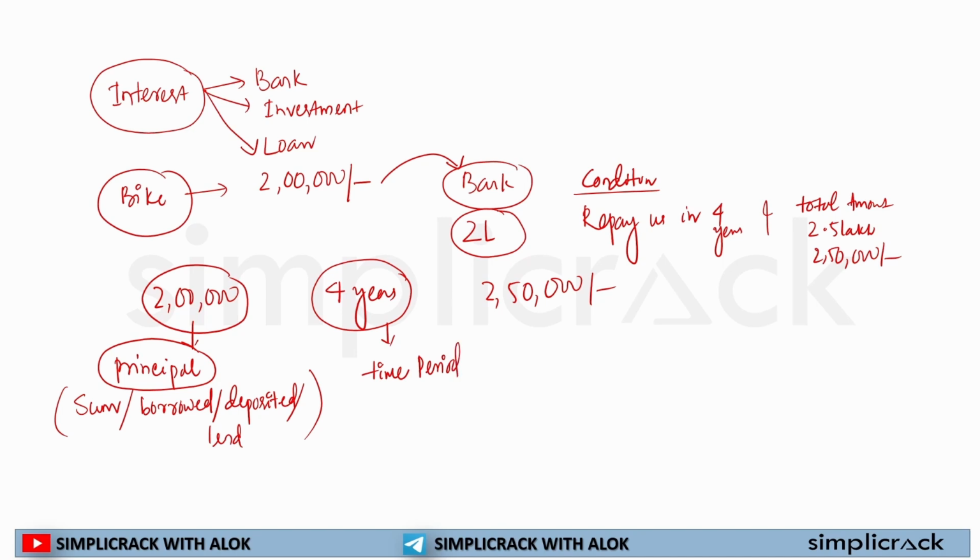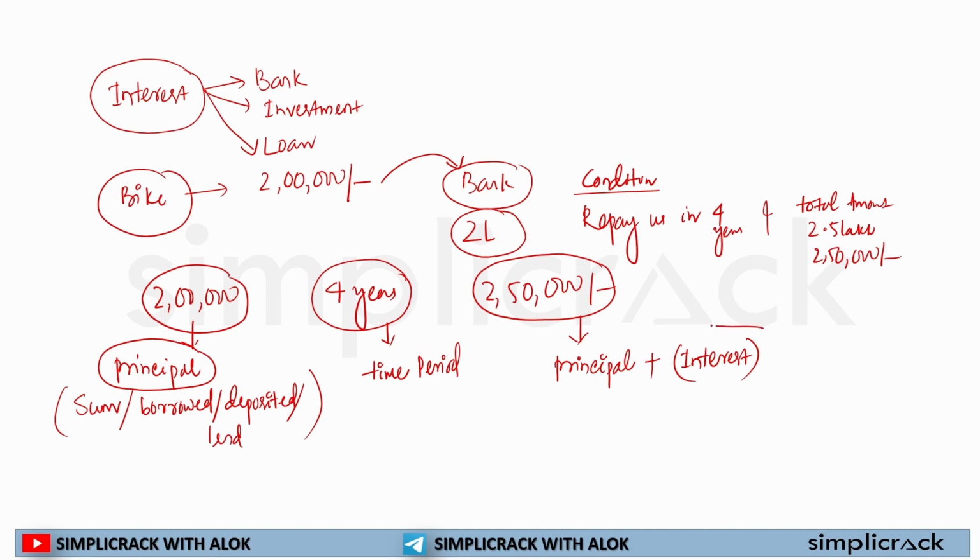Now the third thing: you have to return a total amount, and in this total amount there are two things. You say 2,50,000, which means your principal is there, plus something additional, that is the 50,000 difference. And what is that 50,000? That 50,000 is known as the interest that you paid for the principal you received from the bank.